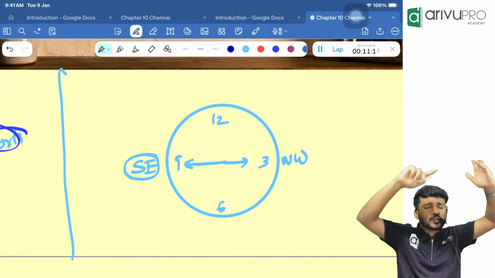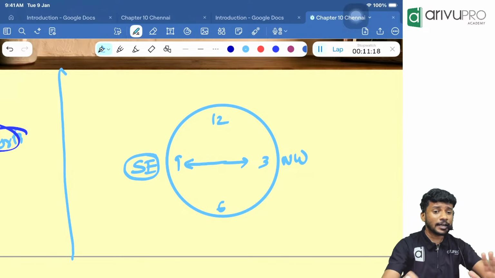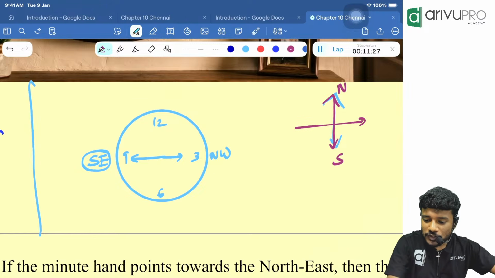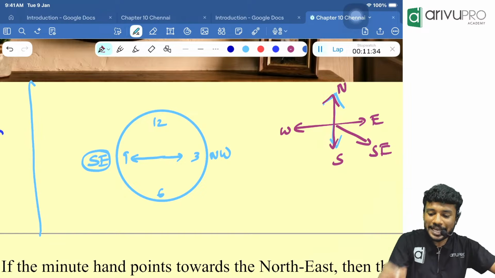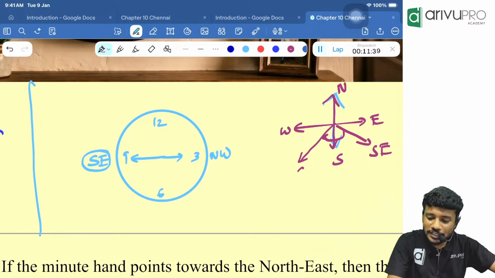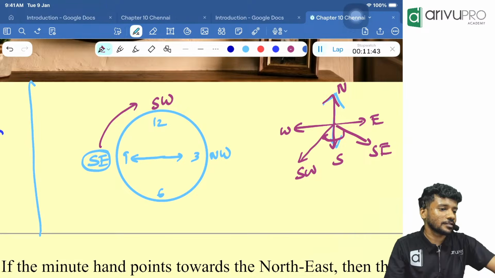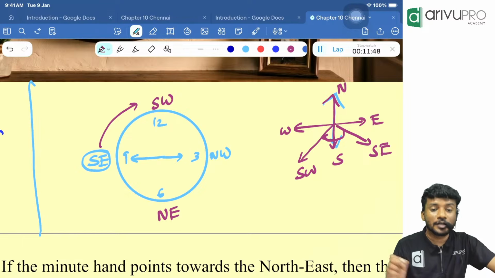Then, sir, I don't know how to think directly. I don't remember it. What to do? I will draw a sample picture. North is here, south is here, east is there, west is there. In between south and east, who is there? Southeast. Now tell me, what is right of southeast? Right of southeast will be southwest. Then the opposite of southeast will become northwest, and the opposite of southwest will become northeast.